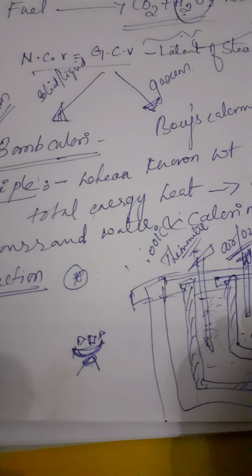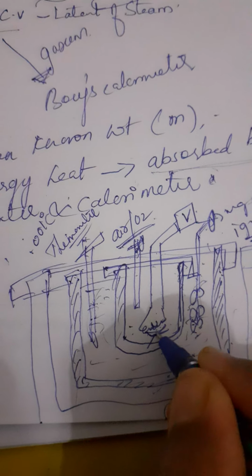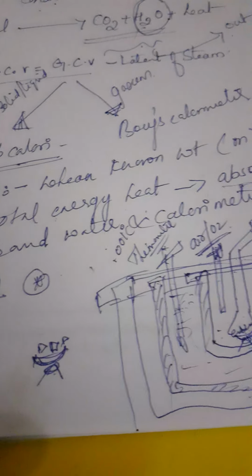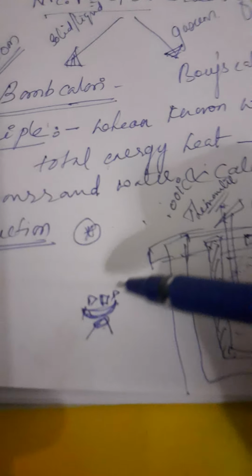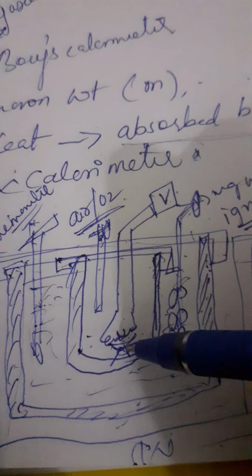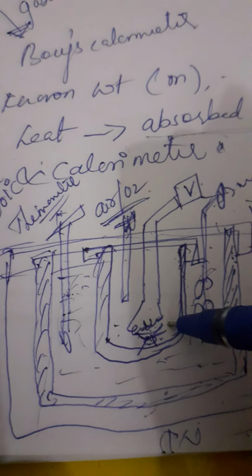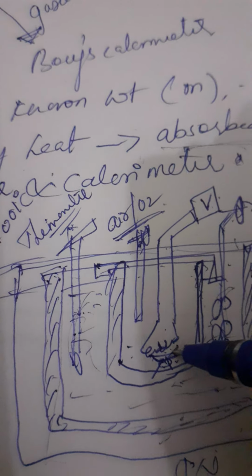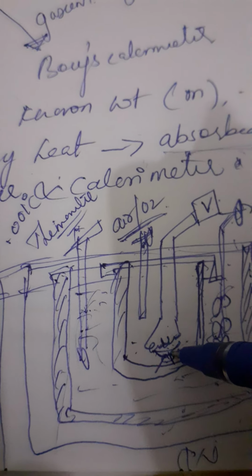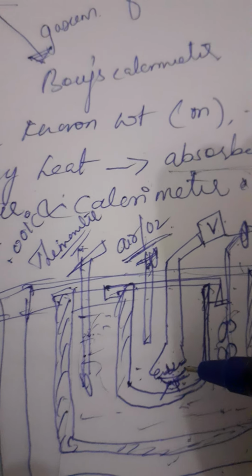Crucible, and then it is taken in a bomb. So you have to take it in a bomb. So the working is, a known weight of fuel is taken in a stainless steel crucible, which is taken in a stainless steel bomb. Next, with the help of magnesium wire, the fuel is ignited and the fuel starts burning, and it undergoes combustion in presence of air.